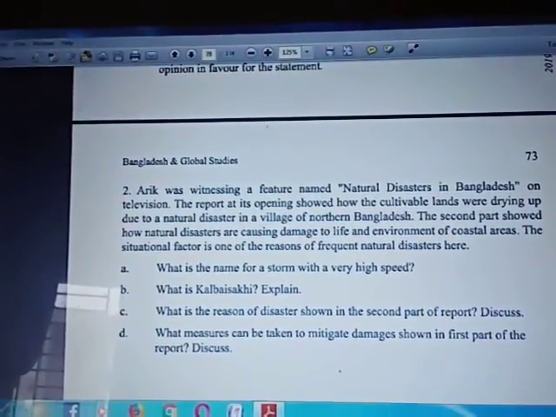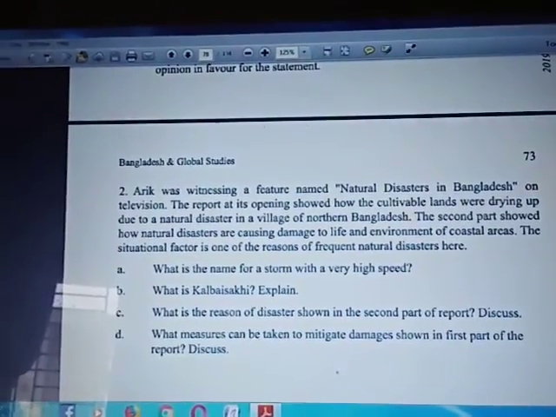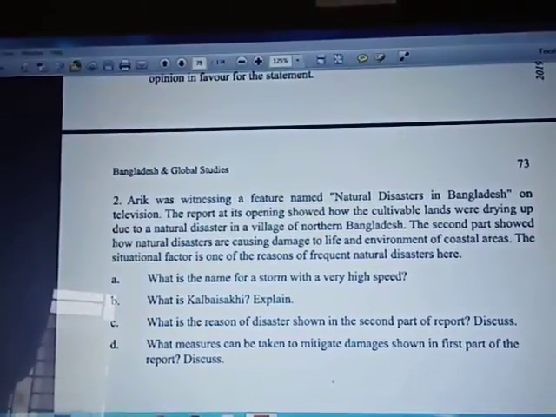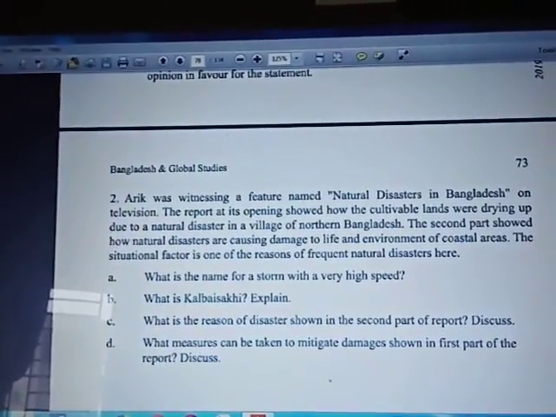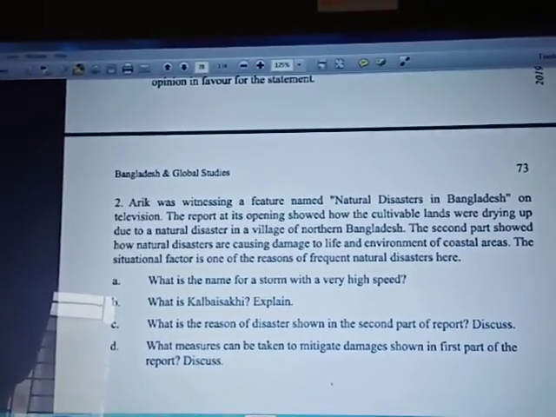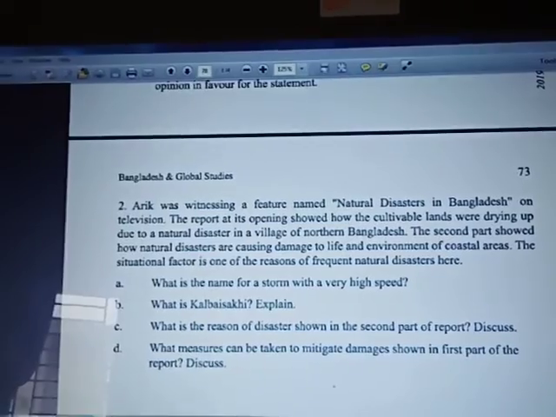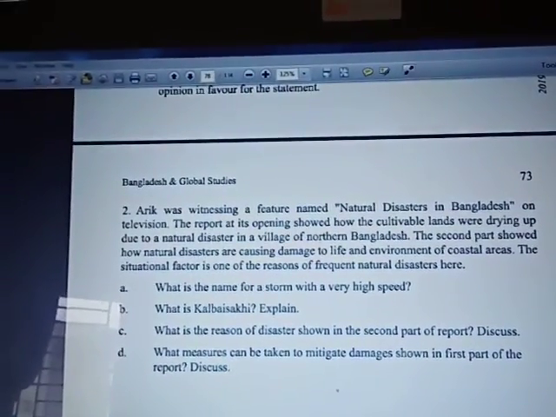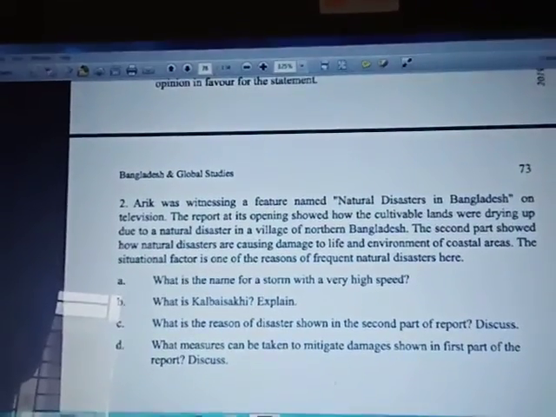Most of the cyclones occur in Bangladesh due to the low pressure created by the Bay of Bengal. Due to the low pressure created in oceans and due to storm, the saline water of the ocean, with a huge height of the wave and great speed, inundates the landmass of the coastal area. This is called tidal wave.